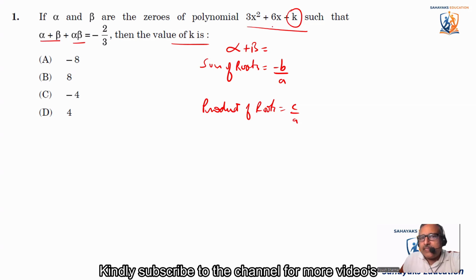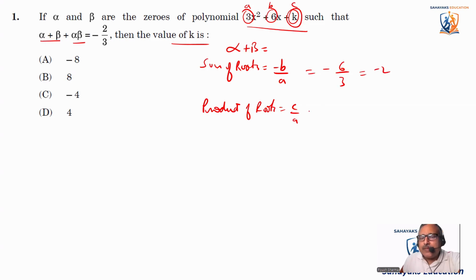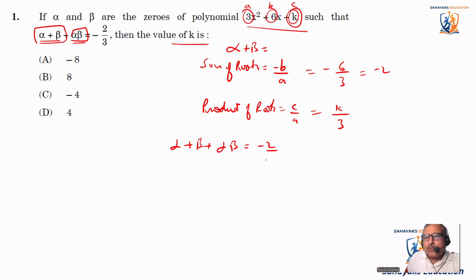So alpha plus beta is equal to minus b by a. You know this is a, this is b, and this is c. So the sum of roots comes out to be minus 6 divided by 3, which is minus 2. And the product of roots is k divided by 3. Now here it is alpha plus beta plus alpha beta, which is equal to minus 2 by 3. So minus 2 plus k by 3 is equal to minus 2 by 3.